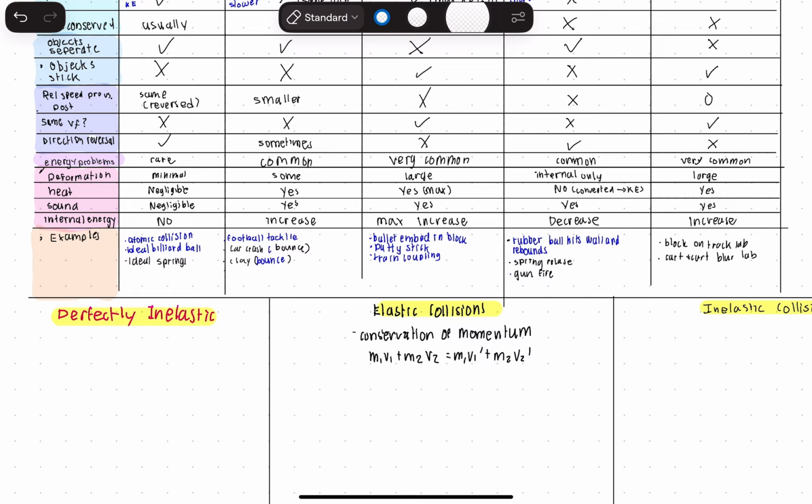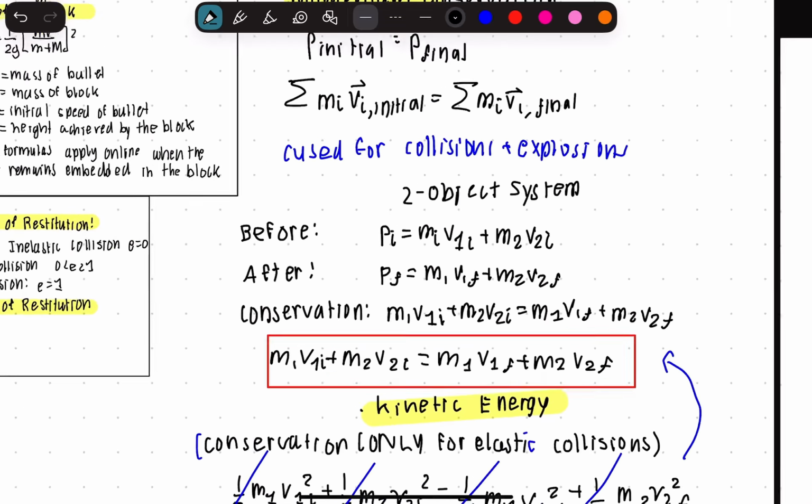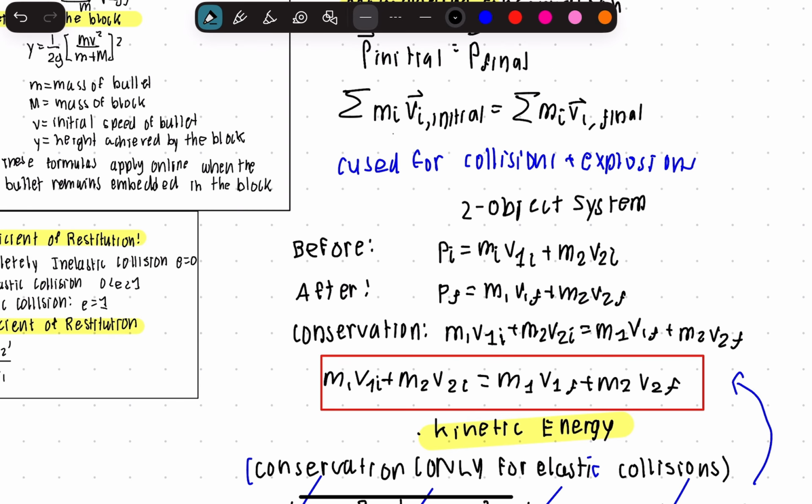Now, let's start with deriving some important equations that you will be using in elastic collisions. Well, first, before we start on that, let's talk about the conservation of momentum. So the conservation of momentum states that the initial momentum is equal to the final momentum. And then we can take the sum of the masses initially and set that equal to the sum of the masses finally.